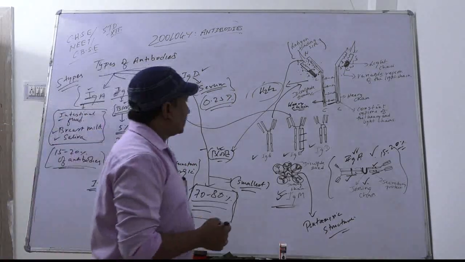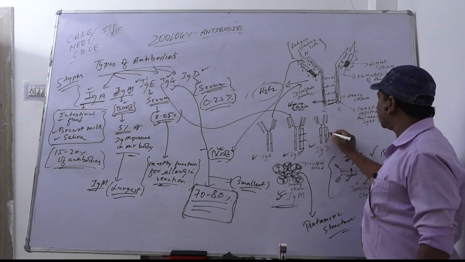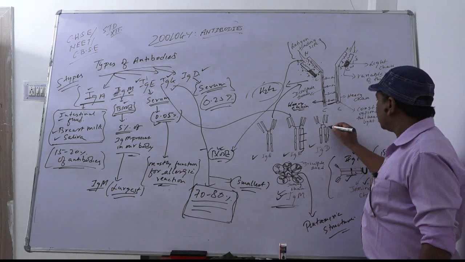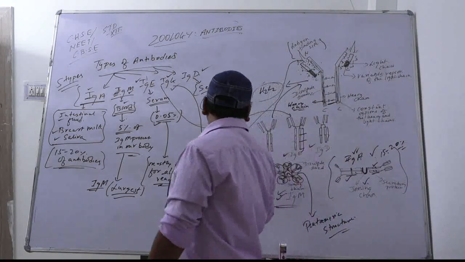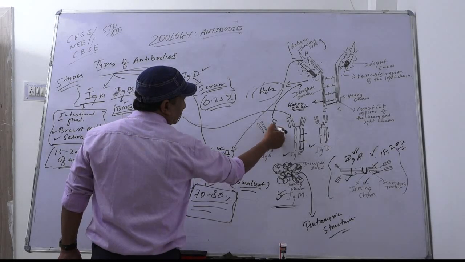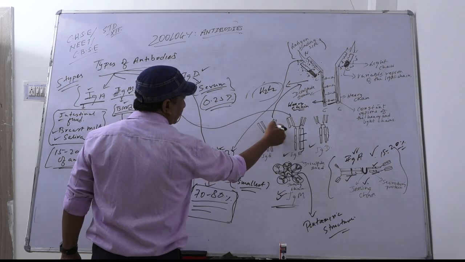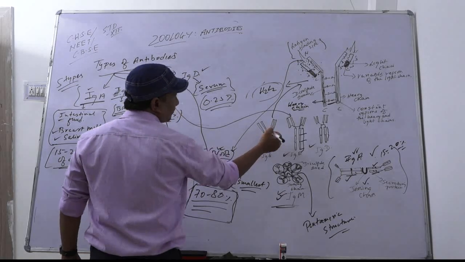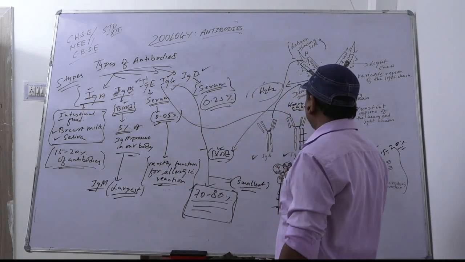Now the structure of antibody G has 2 heavy chains. In immunoglobulin G, 2 disulfide bonds are present between the heavy chain and light chain. Here, there is a single disulfide bond.